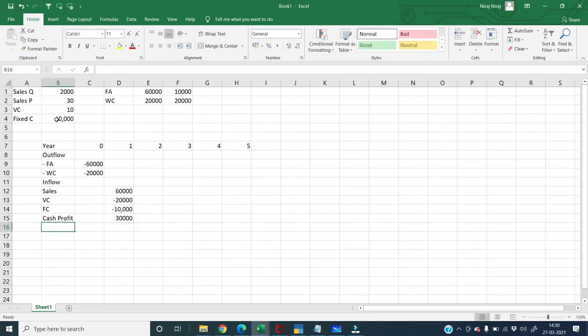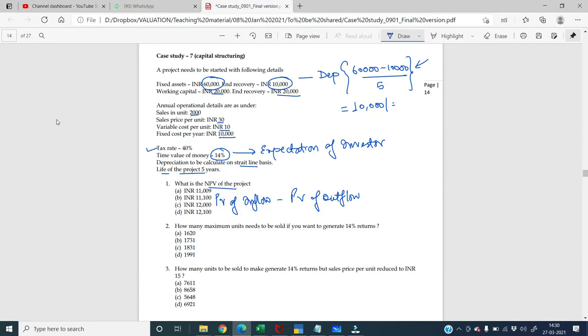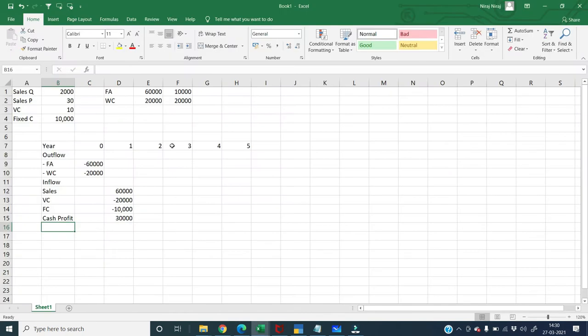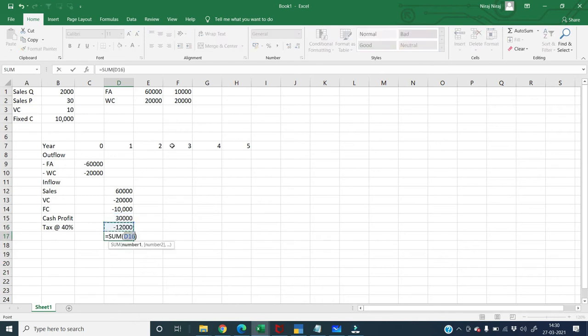On this, I will have to pay tax to the government. So what has been the tax rate given to me in the sum? Tax rate has been given to me at 40%. Tax at the rate 40%, so this multiplied by 40%, I'll put it in minus.